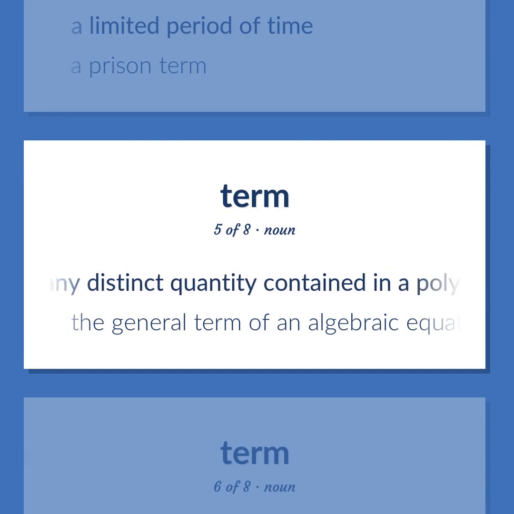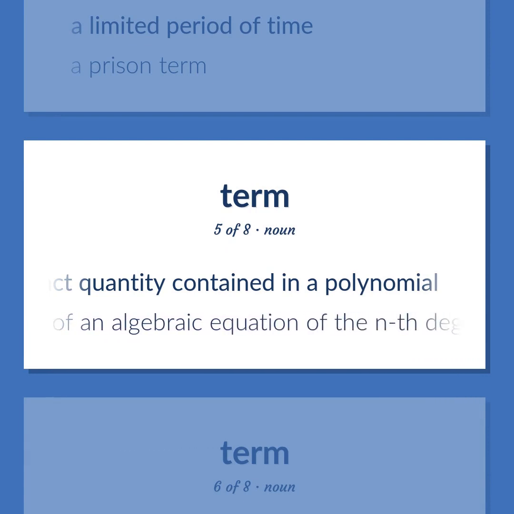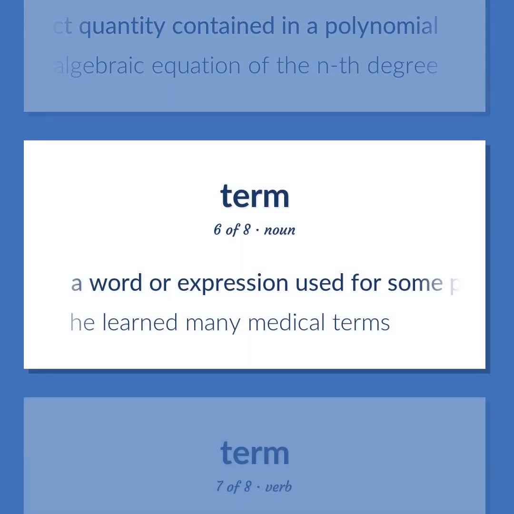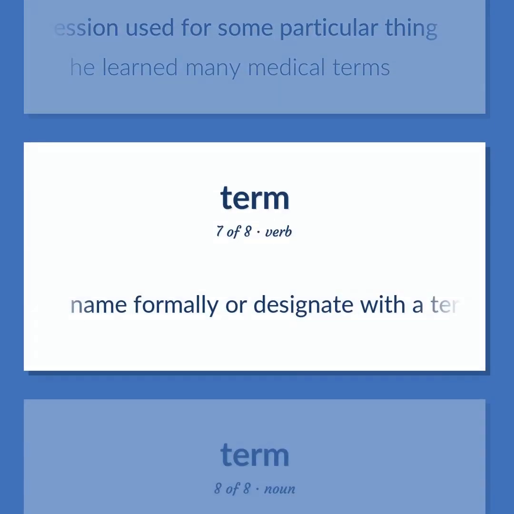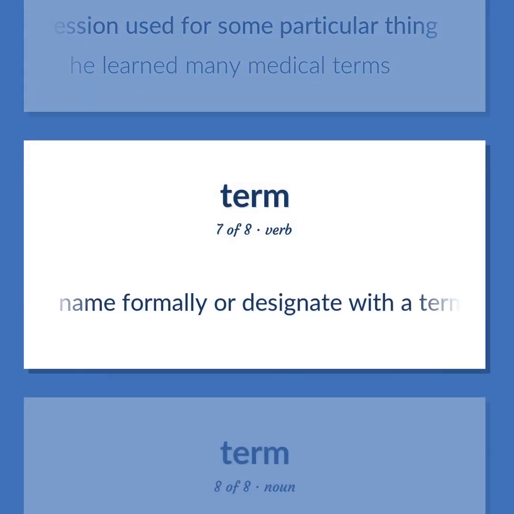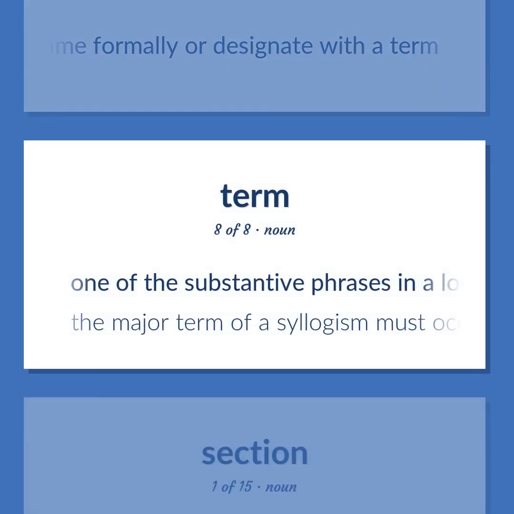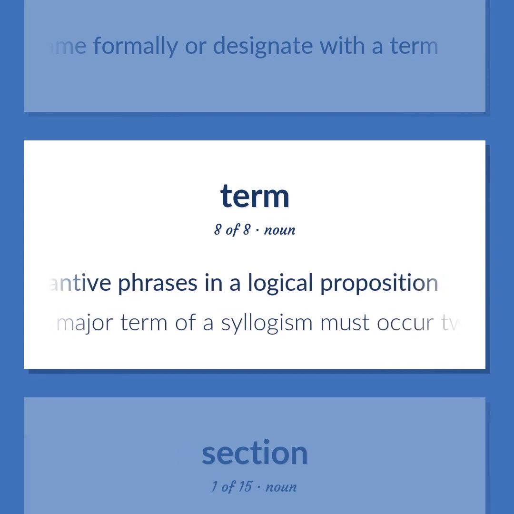Any distinct quantity contained in a polynomial. The general term of an algebraic equation of the nth degree. A word or expression used for some particular thing. He learned many medical terms. Name formally or designate with a term. One of the substantive phrases in a logical proposition. The major term of a syllogism must occur twice.